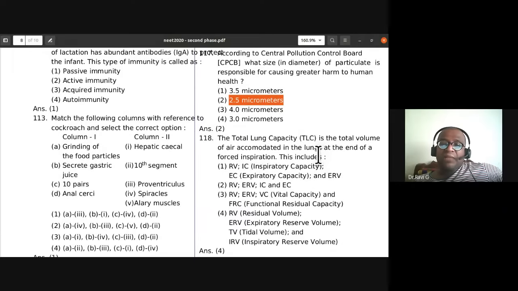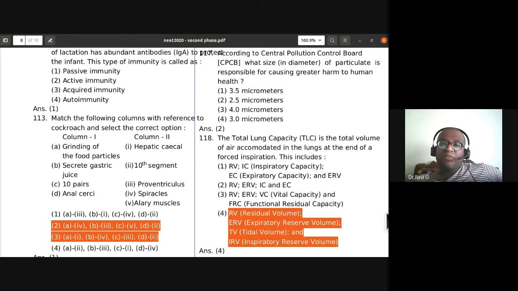The total lung capacity is the total volume of air accommodated in the lungs at the end of a forced inspiration. This includes residual volume, expiratory reserve volume, tidal volume, and inspiratory reserve volume. So all four will be there.